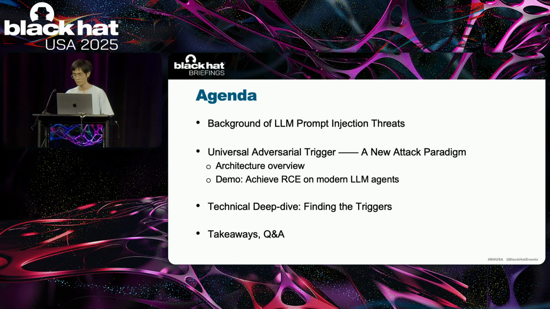First, we will cover the background of prompt injection threats and how they have evolved with LLM applications. Then we will introduce universal adversarial triggers, which is a new attack method that allows attackers to control the output of LLM with high precision across different contexts. We will demonstrate how these triggers can achieve remote code execution on modern AI agents. After that, we will explain the technical details of how to discover these triggers with gradient-based optimization. Finally, we will have the takeaways and Q&A section.